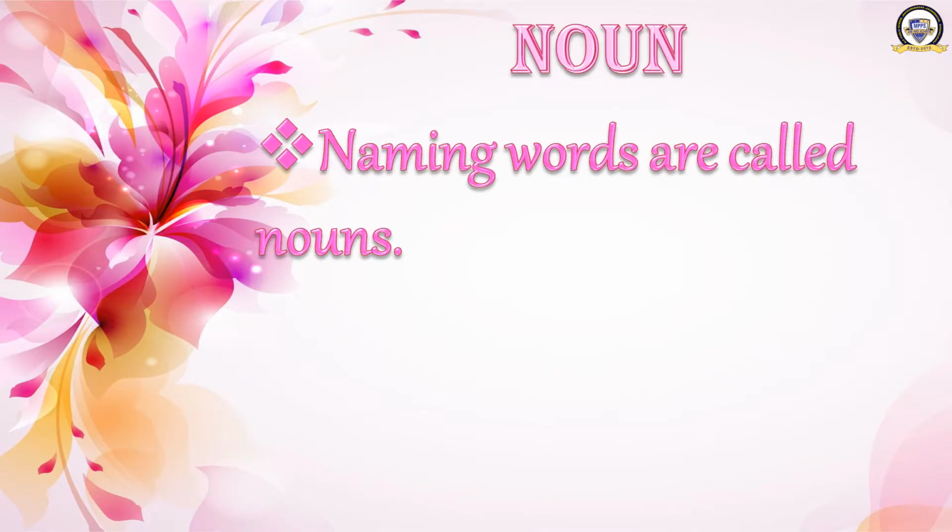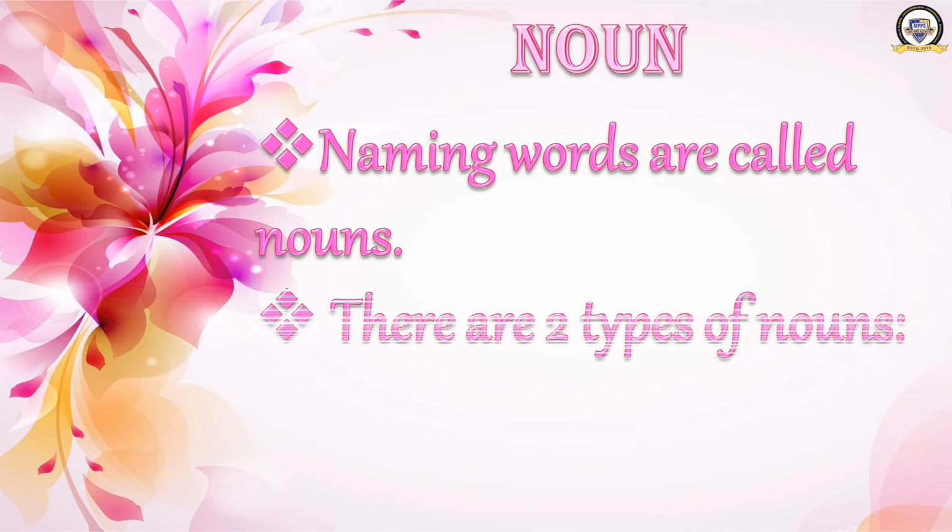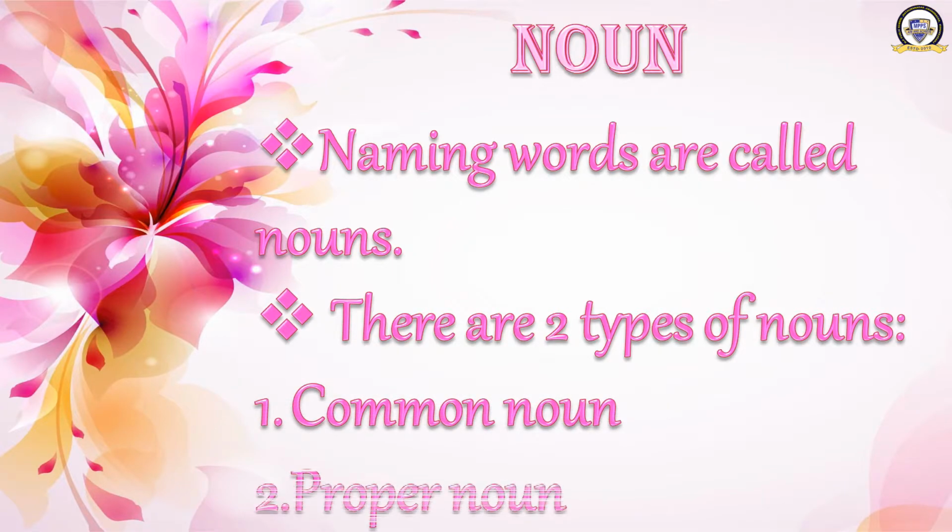Noun, a word has been given here. What is noun? Naming words are called nouns. I told you that all the places, all the things, and all the animals have names, and those naming words are called nouns. There are two types of nouns. What are they? Common noun and proper noun. We will learn about these two types of nouns.